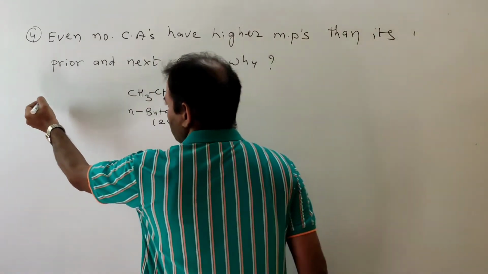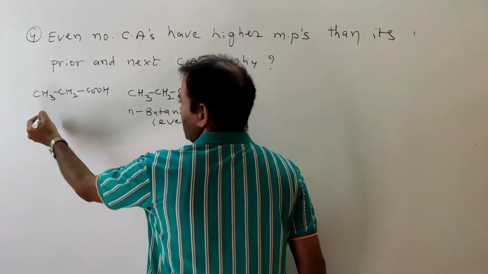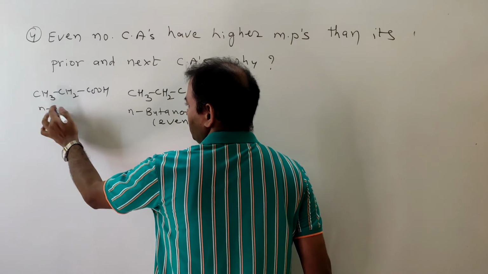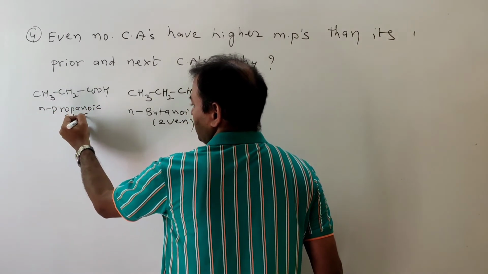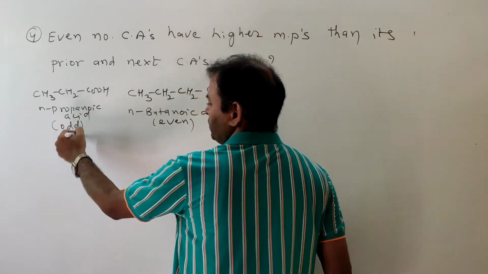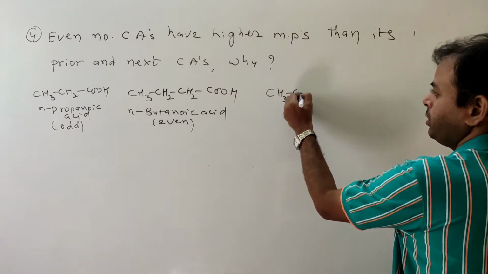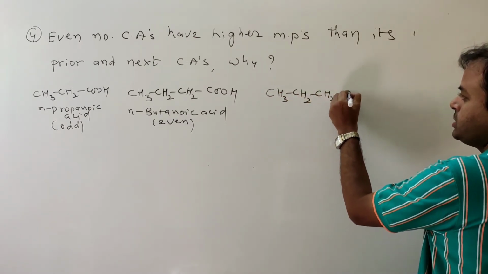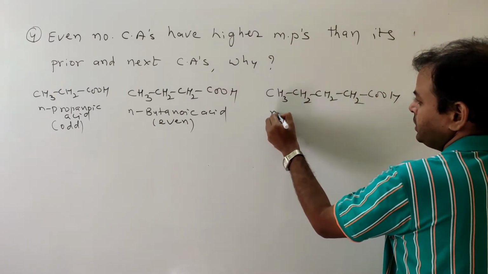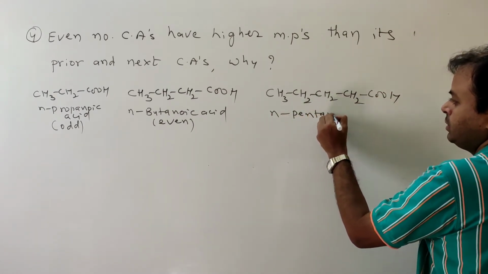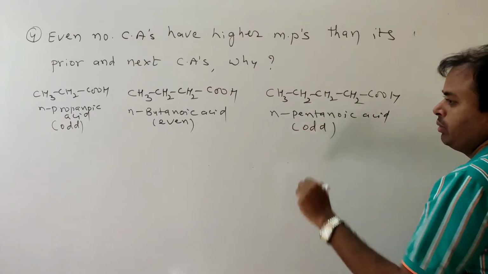Okay. So to prior and next carboxylic acid. What is the prior carboxylic acid to this? That is CH3, CH2, COOH. What is this? N-propanoic acid. Okay. So this is odd number 1. And next, what is the next one? So that is 5 numbered carboxylic acid. So CH3, CH2, CH2, CH2, COOH. So that is N-pentanoic acid. So it is also odd number 1.